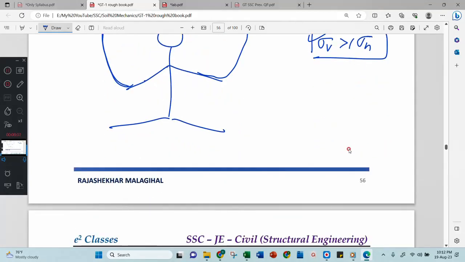This time you have to give the correct answer. Another person is there, and on his head again the same hinged box is there. In this one, this time I will put water, full of water. Then this person will hold one hand here and another hand here. Now tell me, is sigma H more or sigma V more?